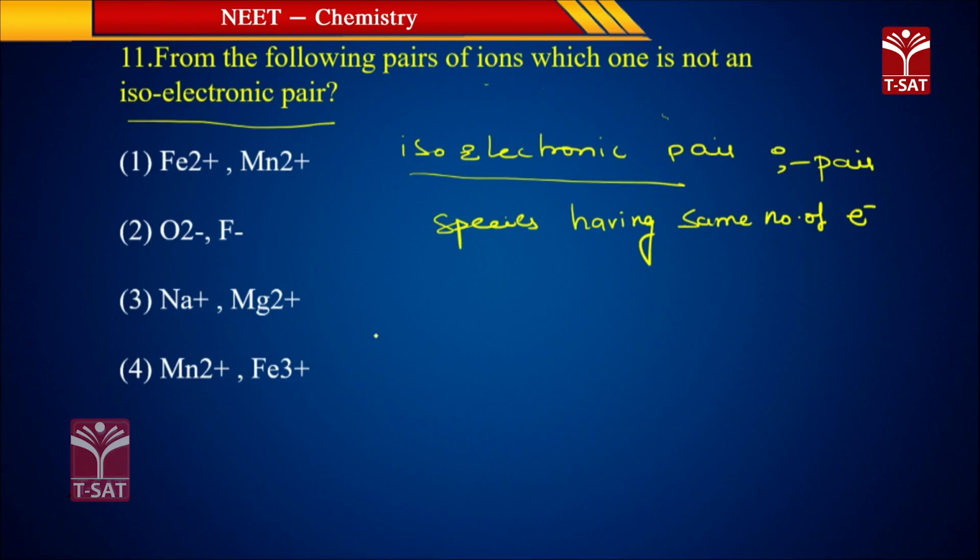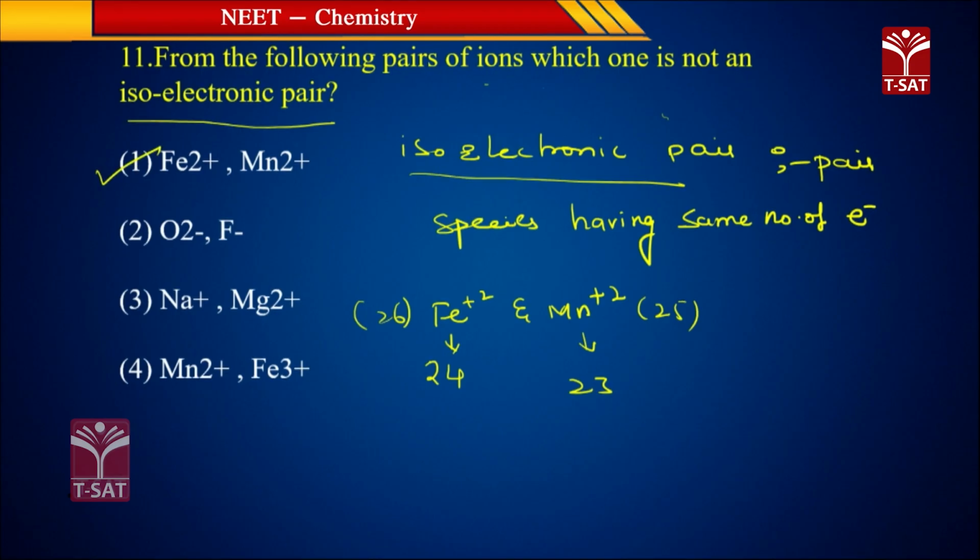Okay. So, Fe plus 2 and Mn plus 2. Fe is 26, so with 2 electrons lost it has 24 electrons. Manganese is 25, with 2 electrons lost it means 23. So, this is not an isoelectronic pair.